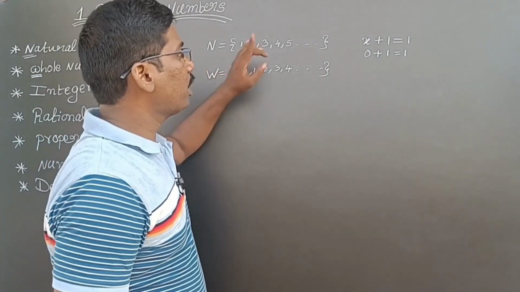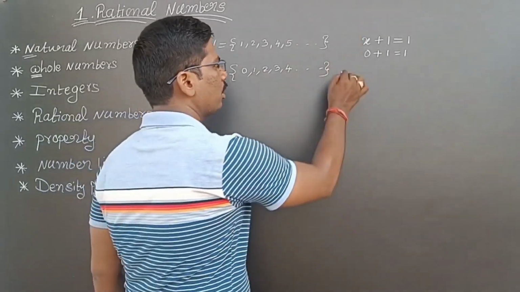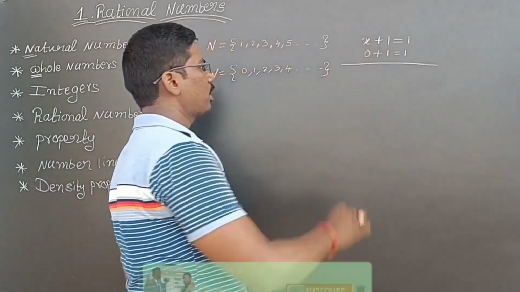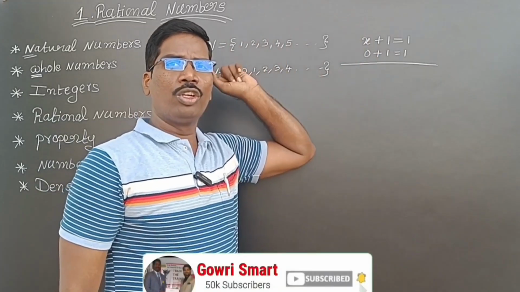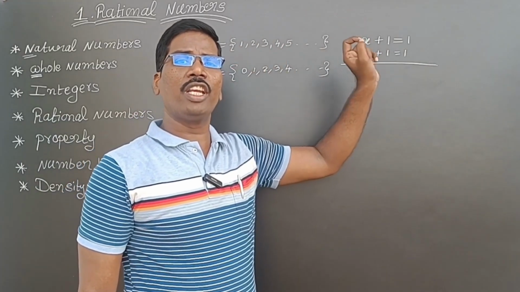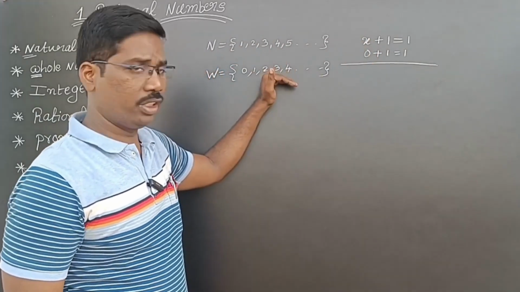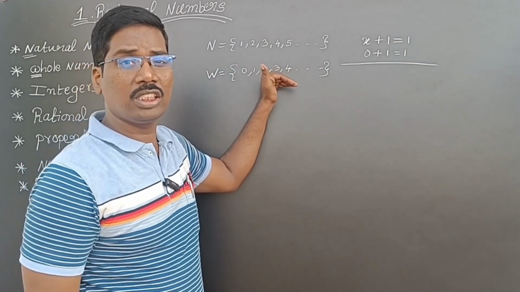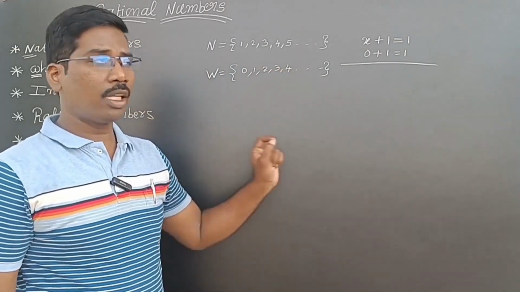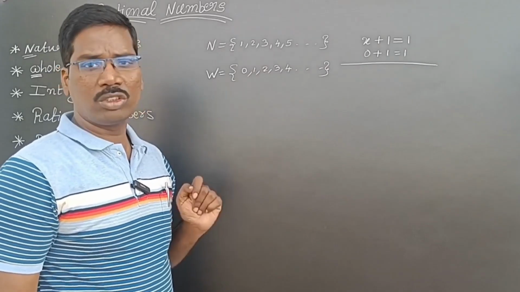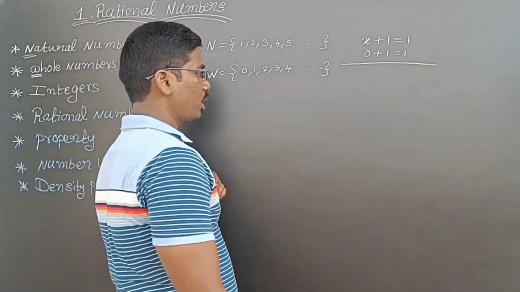Now, this number system can satisfy this equation. To satisfy this equation, the least number system we can take is this one. Now I will give one more example, a linear equation, which will also not be satisfied. Let us see.